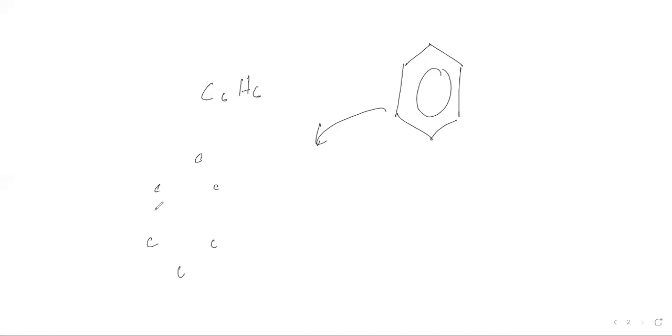So these six carbons are bonded with each other, but then the question is how are the hydrogens defined? Is each of the carbons having six hydrogens? Yes, actually they're having six hydrogens. So how is that happening?